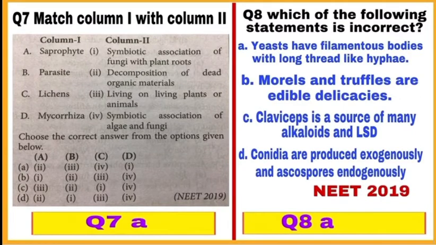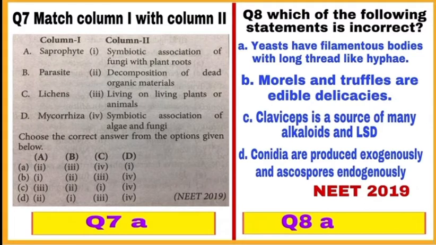Question number 7. Match column 1 with column 2. Column 1A, saprophyte matches with 2 of column 2. Saprophytes are those which get food by decomposition of dead organic materials. Column 1B, parasite. It matches with 3 of column 2. Parasites live on living plants or animals. Column 1C, lichens matches with fourth of column 2.